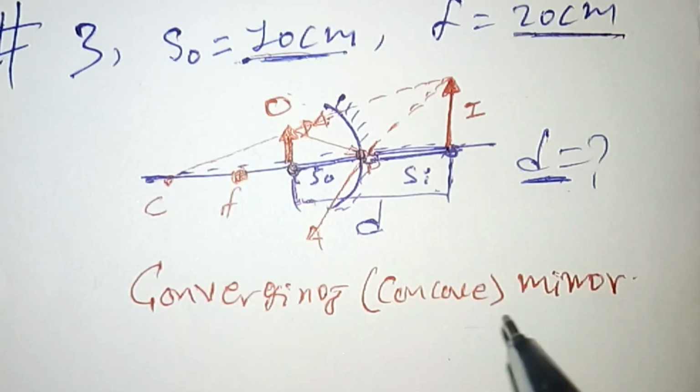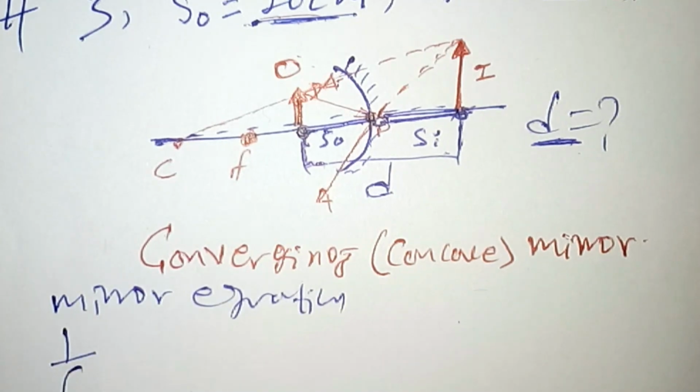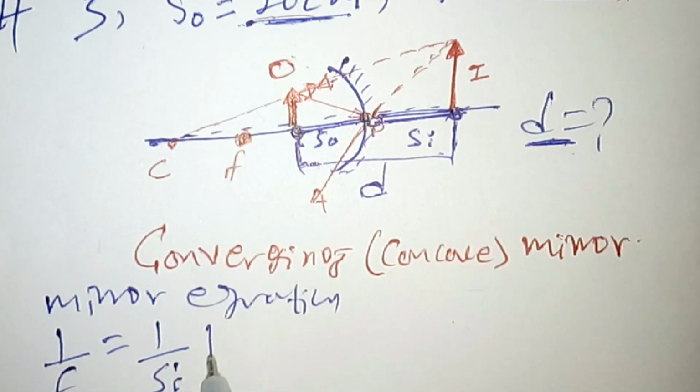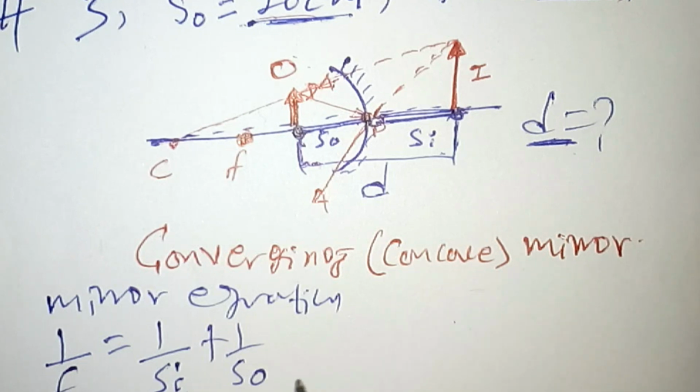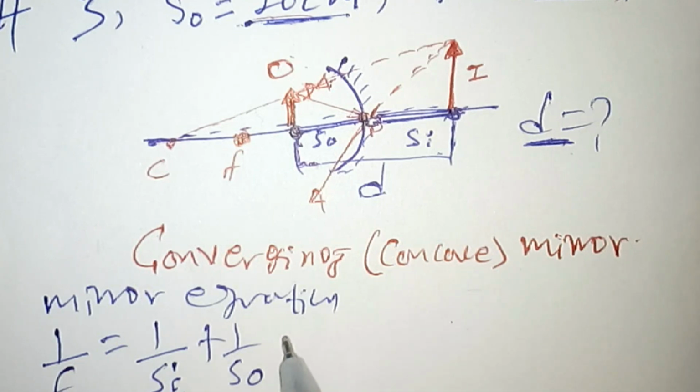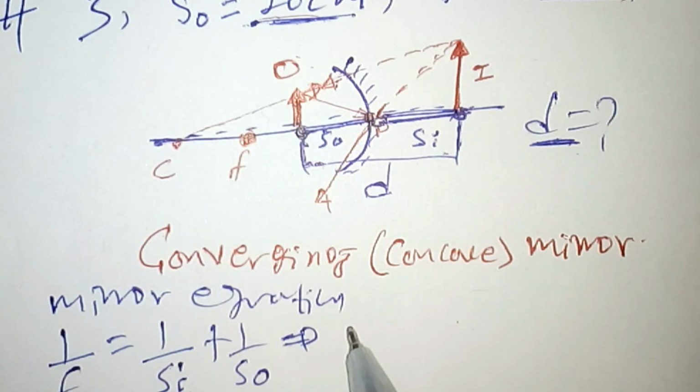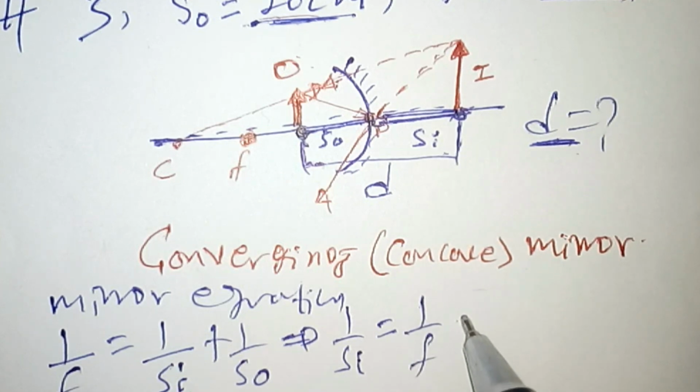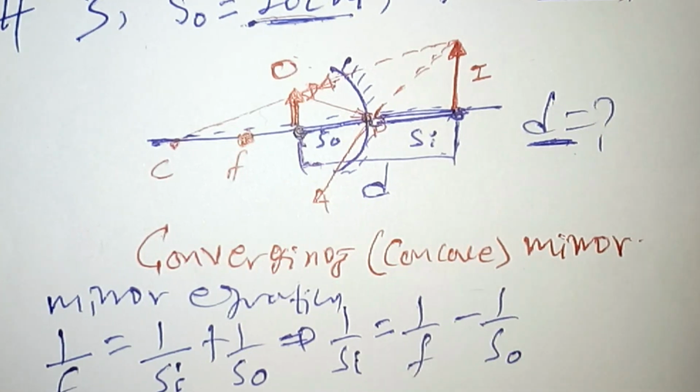To do this, we use the mirror equation, which says that 1 over the focal length equals 1 over the image distance plus 1 over the object distance. This is the mirror equation that we use to solve for the image distance. So 1 over the image distance equals, if we rearrange this equation, 1 over the focal length minus 1 over the object distance.